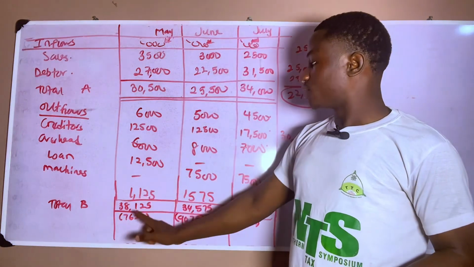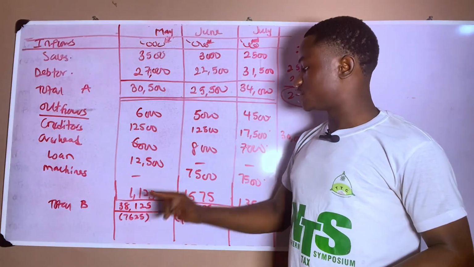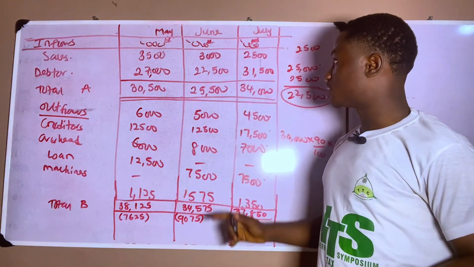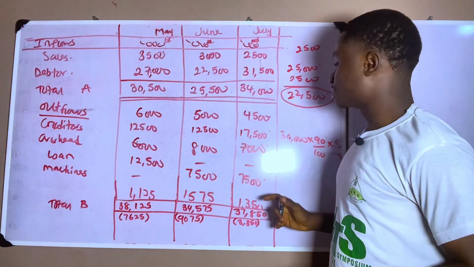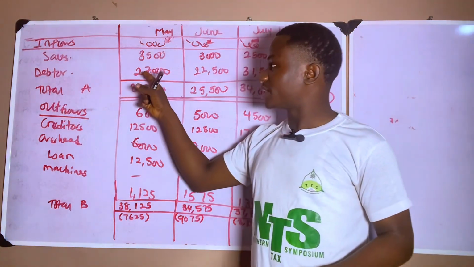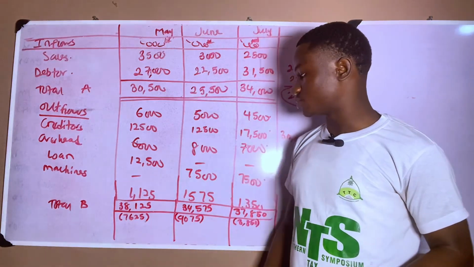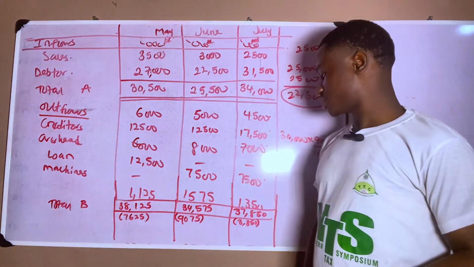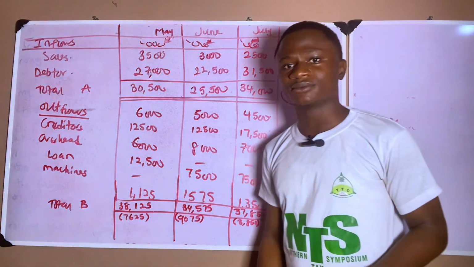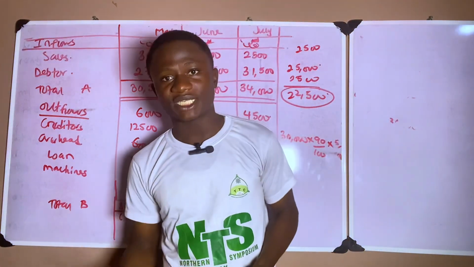So we've gotten the total for all our outflows, which is 38,125, for June and July, and we subtract the total outflow from total inflow, giving us a balance of 7,625, 9,075, and 3,850. So how do we treat the opening balance that we have?